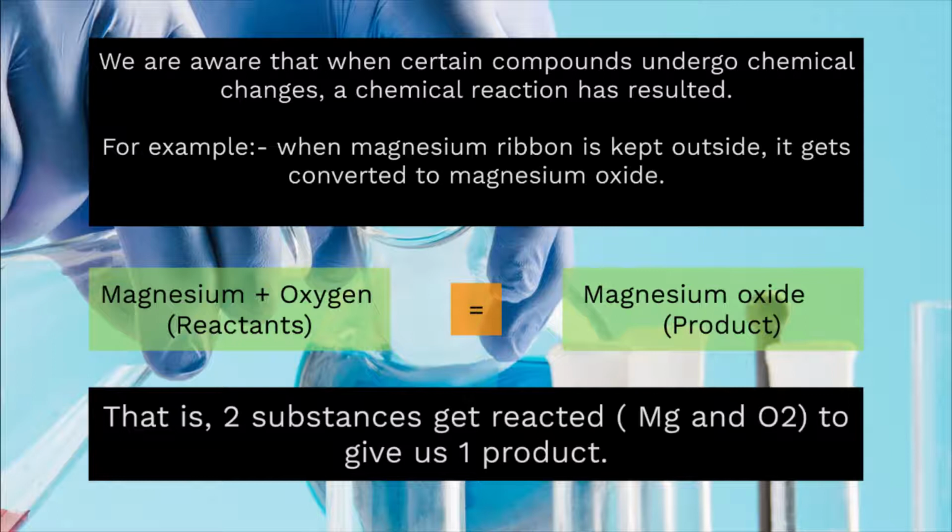We are aware that when certain compounds undergo chemical changes, a chemical reaction has resulted. For example, when magnesium ribbon is kept outside, it gets converted to magnesium oxide. The reaction that takes place is as follows. Magnesium plus oxygen gives magnesium oxide. That is, two substances get reacted, Mg and O2, to give one product.